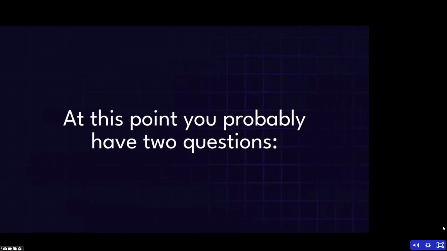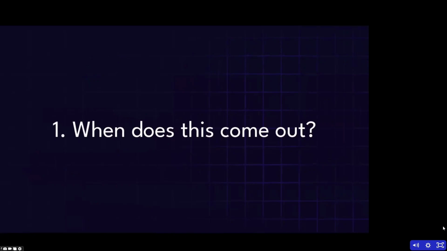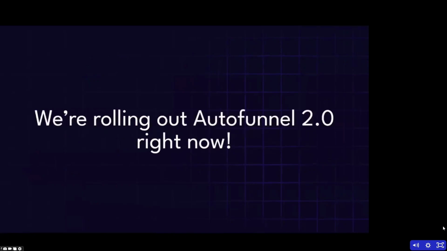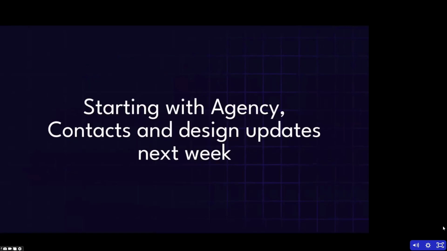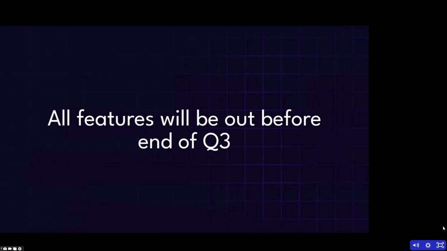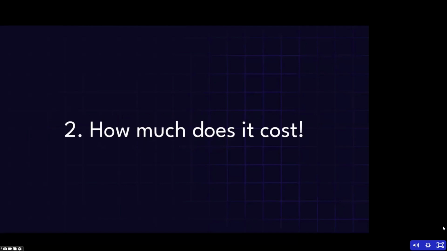So at this point, you probably have two questions. First off, when does all this stuff come out? And then the second one I'll get to in a second. So here's the deal. We're rolling out AutoFunnel 2.0 right now. We will be releasing every major new feature in about 1 to 2 weeks in between each one. So starting with agency, contacts, and design updates, those are all coming next week. And then 1 to 2 weeks, we'll be releasing each new feature. So it means everything will be out before the end of Q3, about like 6 weeks is what we're looking at. So these are all in final stages, just tweaking all that good stuff.